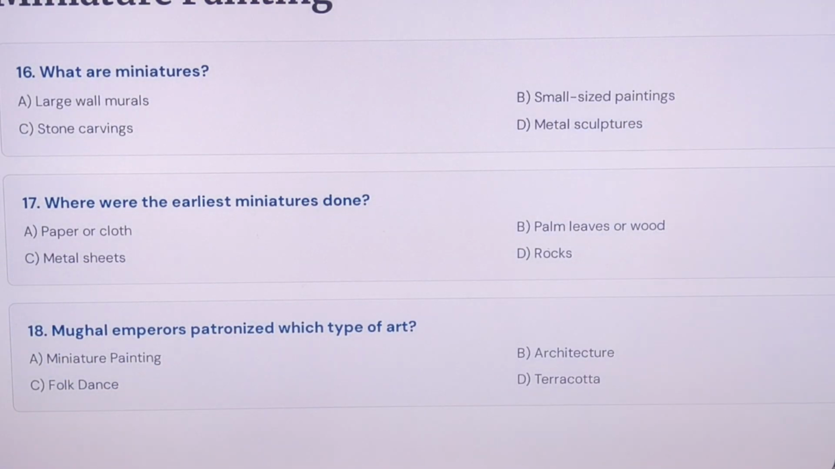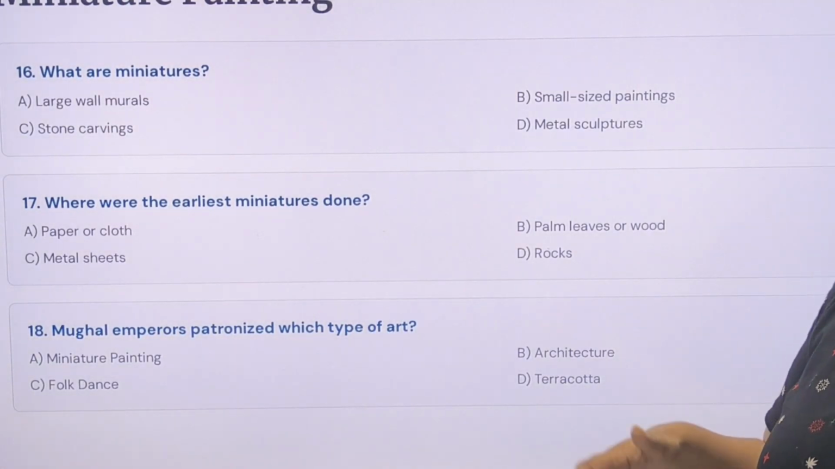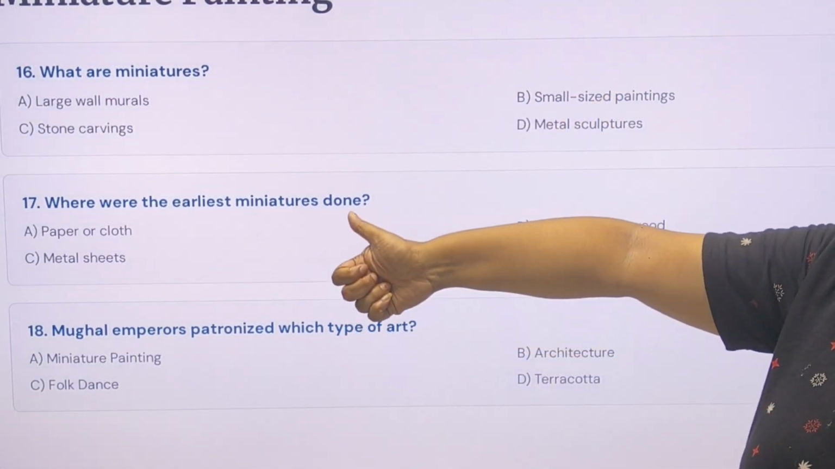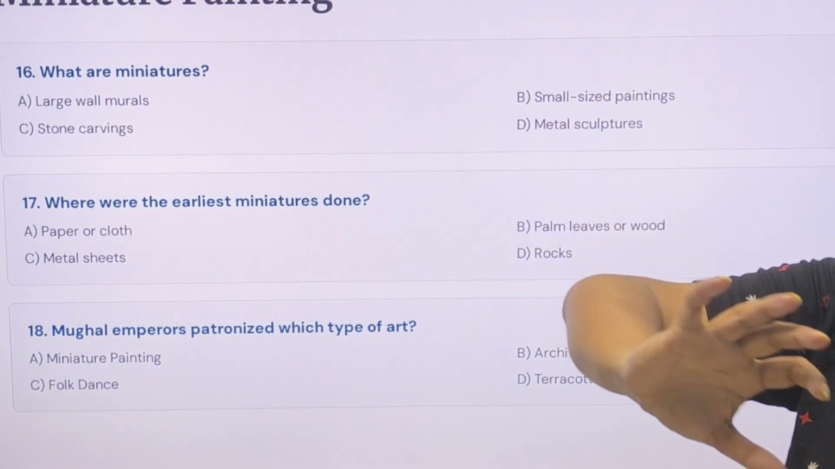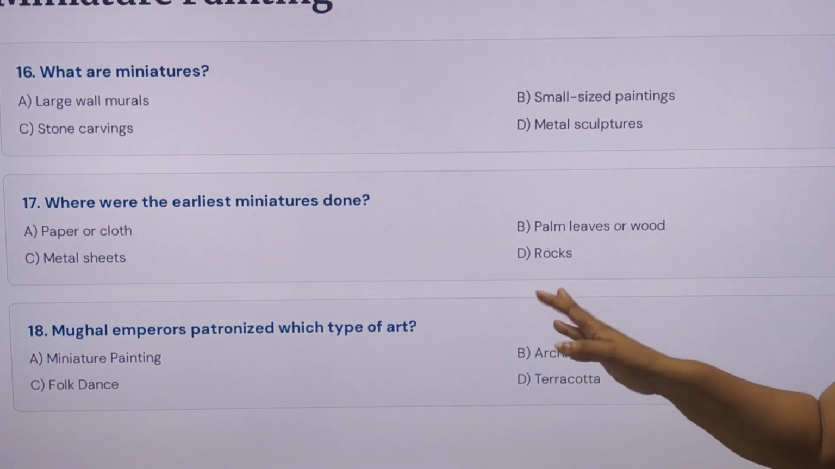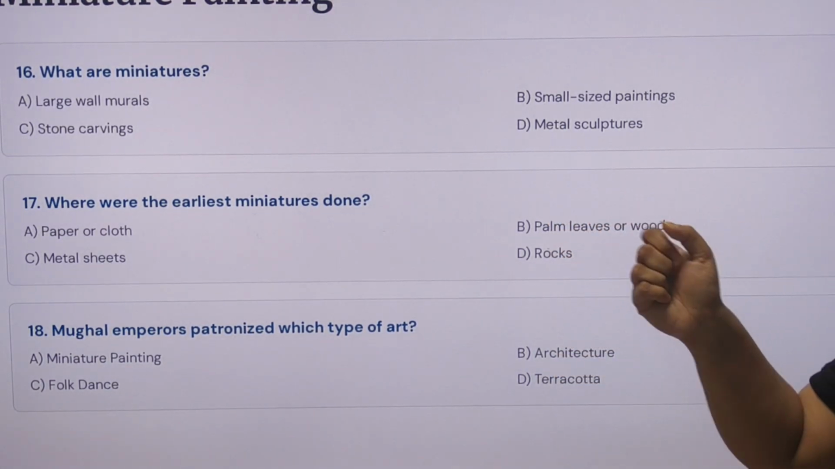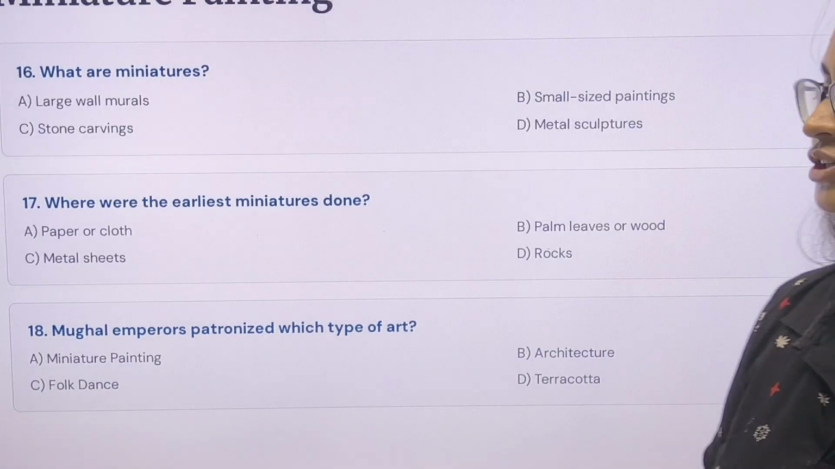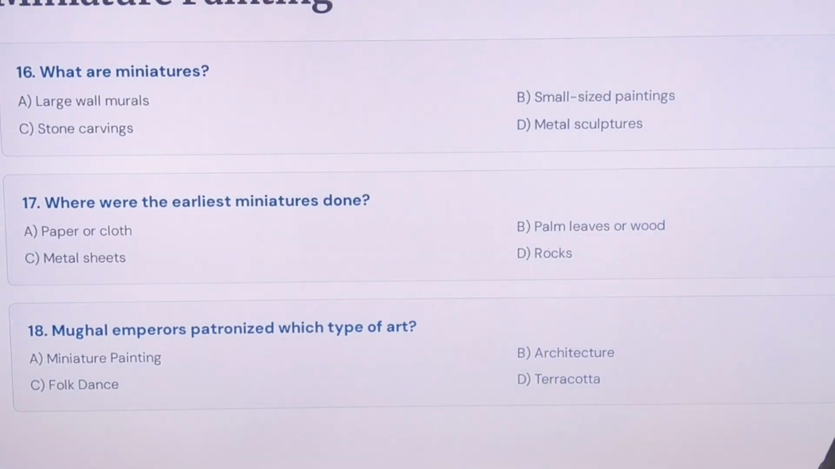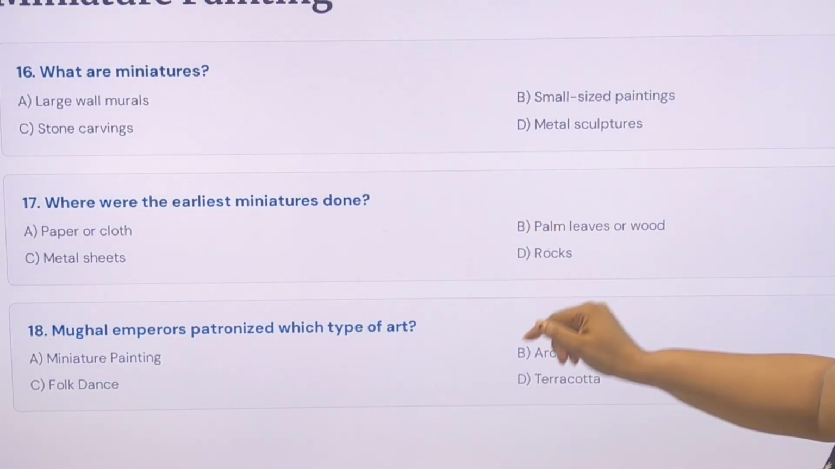Miniature painting. What are miniatures? Miniature means small size painting. What were the earliest miniatures done on organic materials? That is the palm leaves and wood. After that, paper and cloth. Paper is also organic. Cloth is also. But in the first case, the palm leaves and wood.